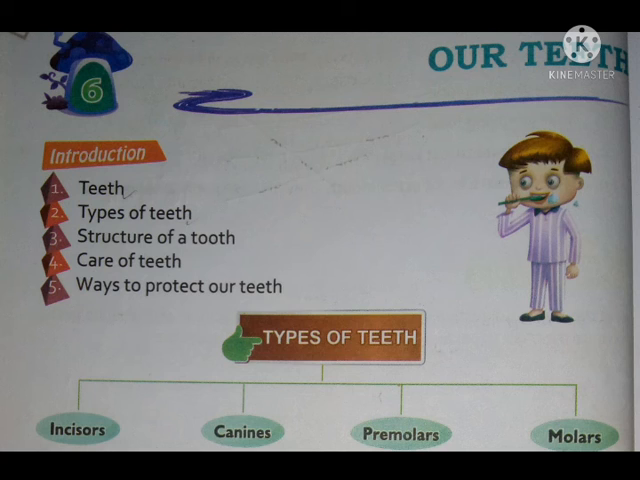Do you know why these two words are used, teeth and tooth? Tooth is used for singular, okay, and teeth is plural. Understand? Now say types of teeth. What are the types of teeth? Incisors, canines, premolars and molars. So these four are the types of teeth.